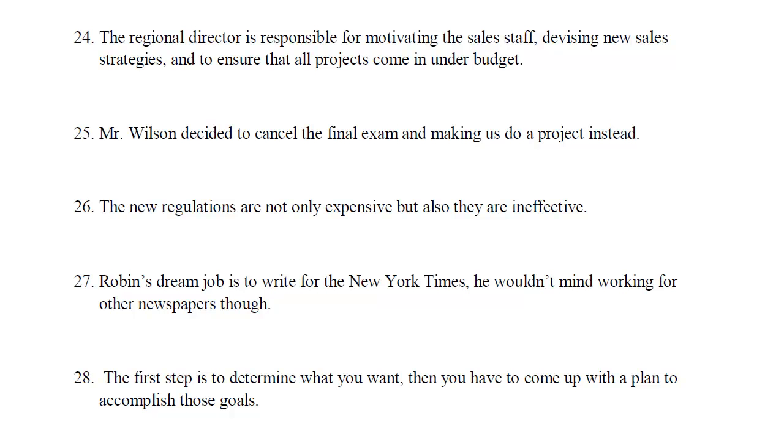Now we're working through 24 to 35. The regional director is responsible for motivating the sales staff, devising new sales strategies, and to ensure that all projects come in under budget. So this is an example of a parallelism error, because we have a list of 3 things, and when we have a list of things, they've got to be in the same grammatical form.